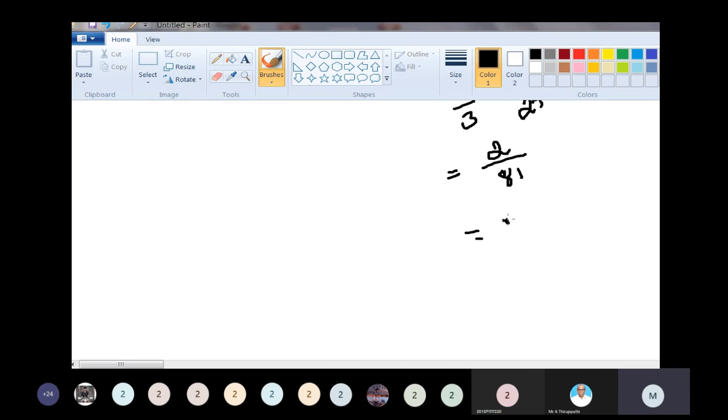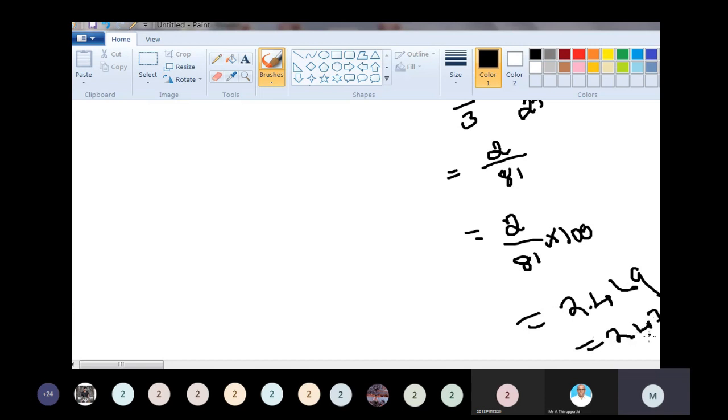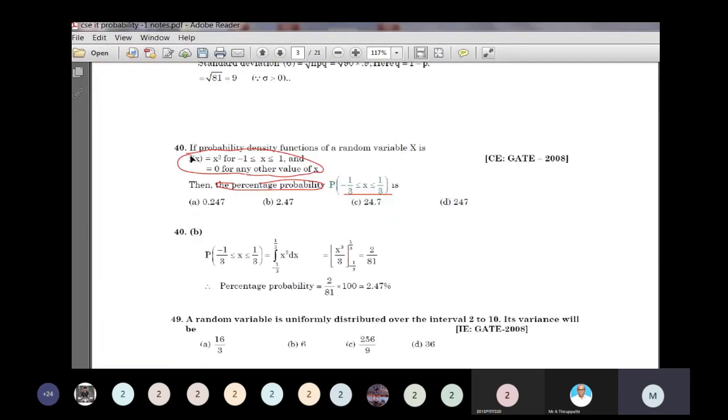What is the problem? What percentage is the amount? So 2 by 81 into 100 percentage. 2 divided by 81 is equal to 0.0246, into 100 is equal to 2.469. Corrected to 2 decimal values, it is 2.47. Option B is the correct answer.